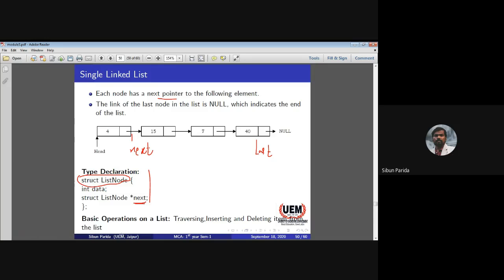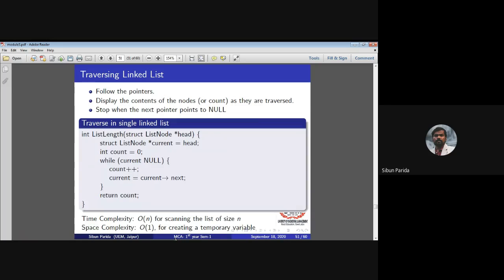Okay, so the basic operations which we perform on a linked list, we know, are traversing, insertion, deletion. Let's see one by one. So for traversing the linked list, follow the pointers. Display the content of the nodes or count them as they are traversed. Stop when the next pointer points to null. If you reach the node whose next pointer is pointing to null, it means you are standing at the last node. So I have to create an integer function, int list length, to identify the length of that linked list.